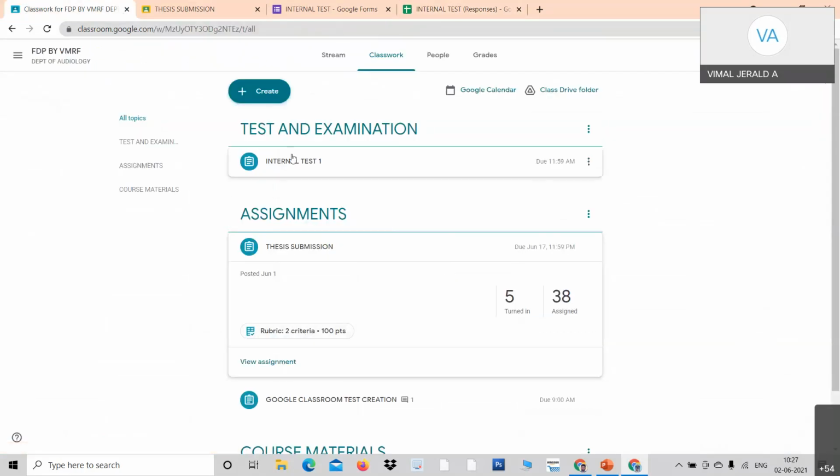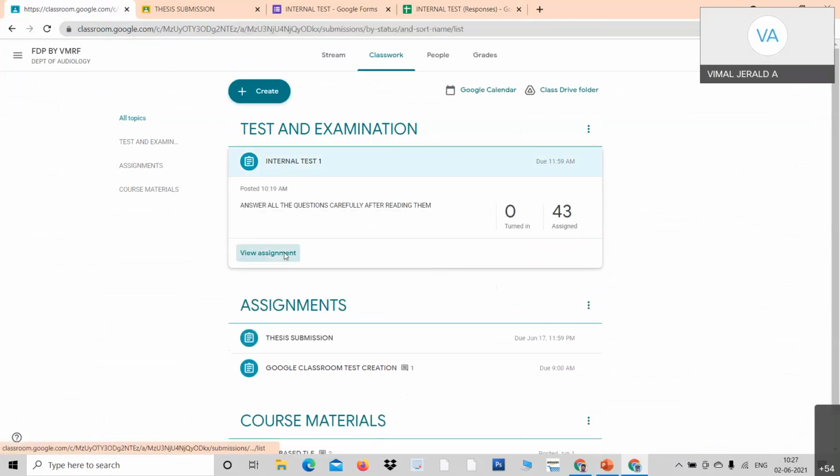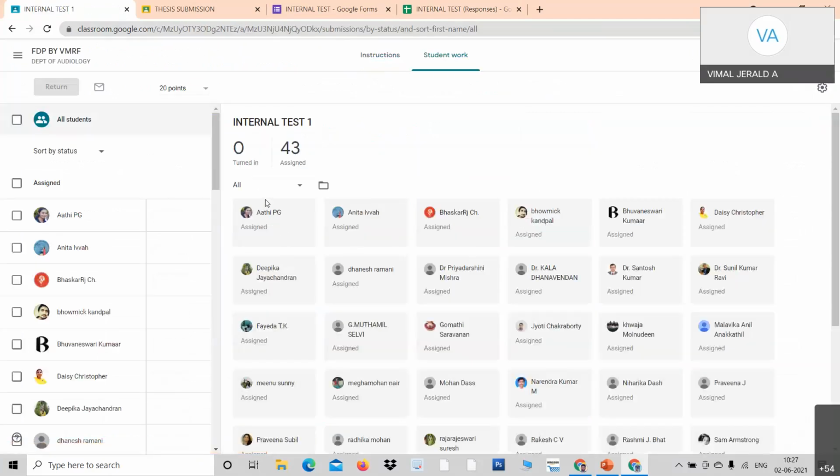For example, just click the internal test, view assignments. Whoever has submitted will not be here. See, I told you, no, this test is done in Google Forms, so the marks will not be there. Am I clear to you, dear professors? Now, are you clear?